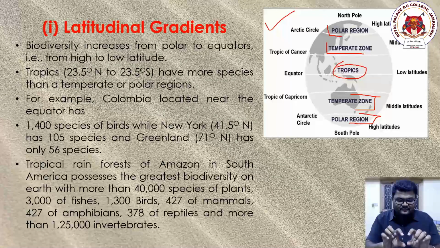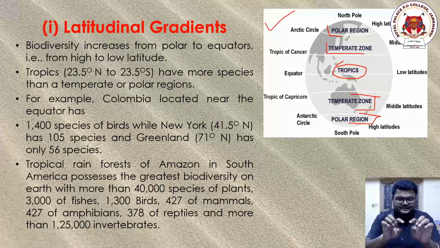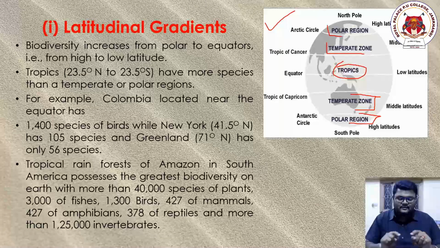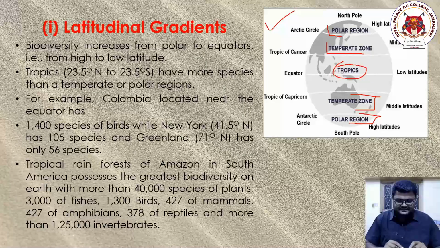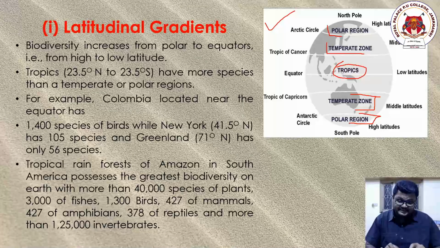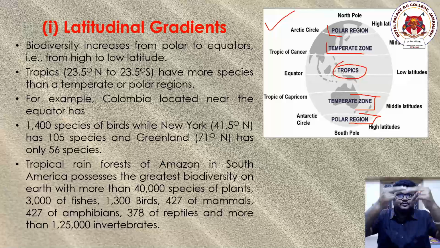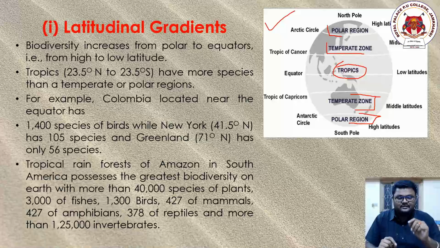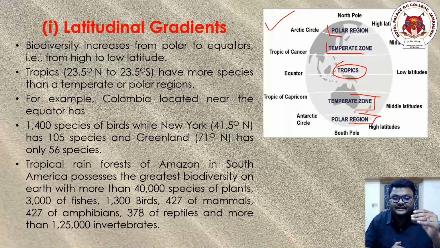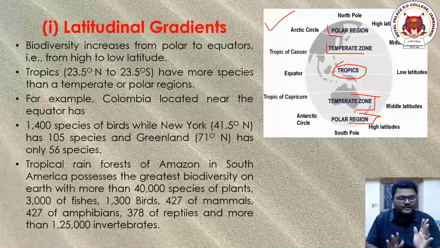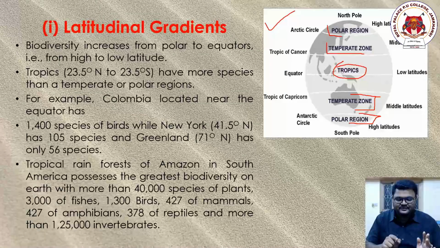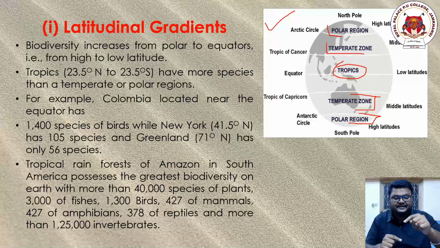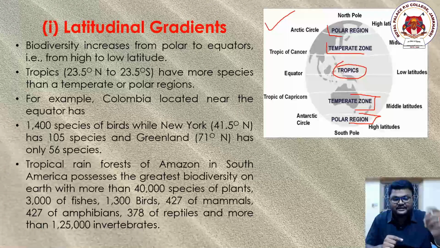If you go from equator to temperate region, species diversity decreases, and from temperate to polar, species diversity decreases further. In simple words, species diversity is high in the equator region and starts decreasing as it moves towards the polar region.